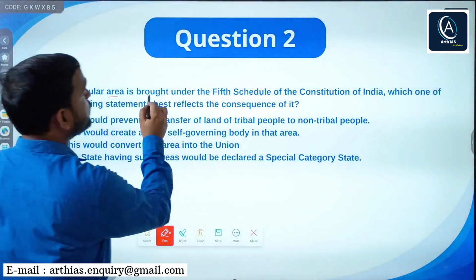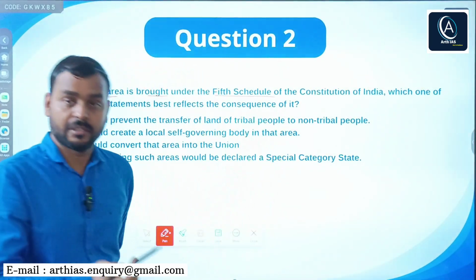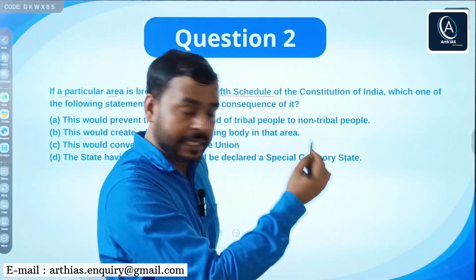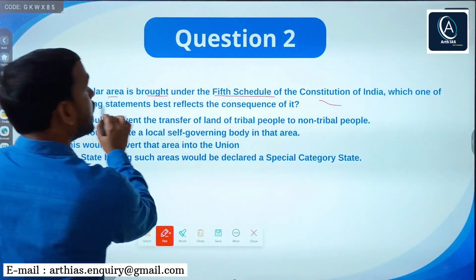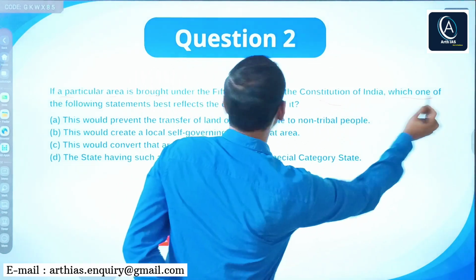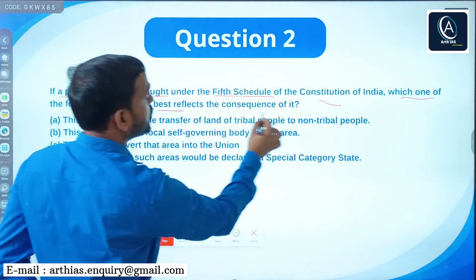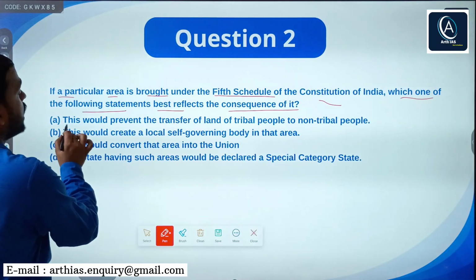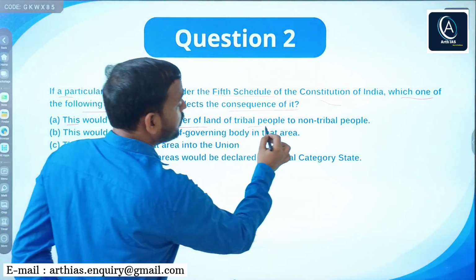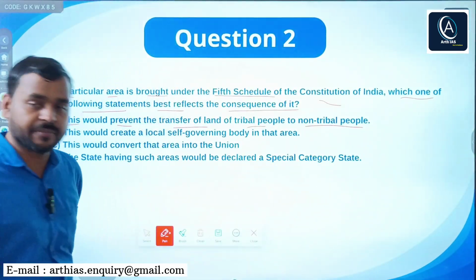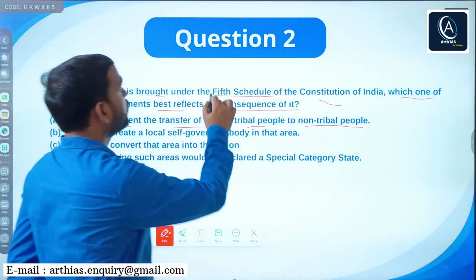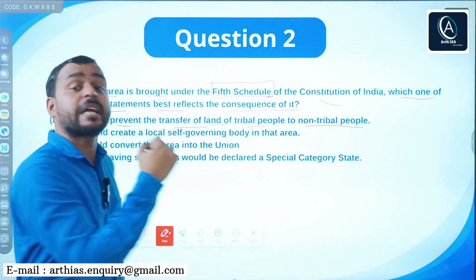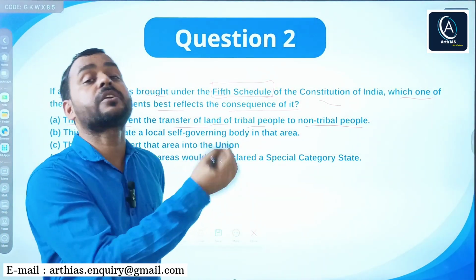if a particular area is brought under the 5th Schedule, you must be aware of the 5th Schedule. It is related to scheduled areas. So with the 5th Schedule of the Constitution, which one of the following statements best reflects the consequence of it? It says this would prevent the transfer of land of tribal people to non-tribal people. Obviously, under this 5th Schedule, the transfer of tribal land to non-tribal people can be prohibited.